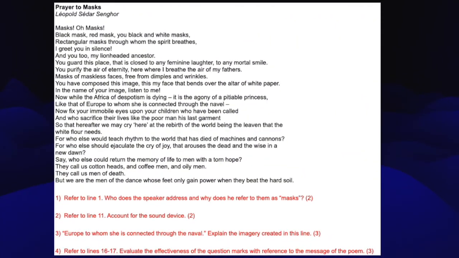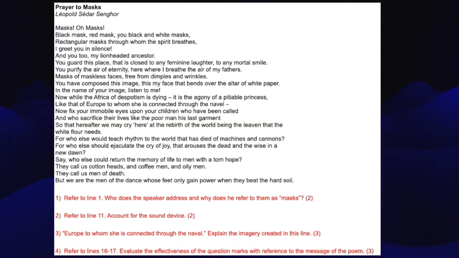So let's have a read of our questions. Number 1, refer to line 1. Who does the speaker address and why does he refer to them as masks? This is a 2-mark question, so we need to have 2 different points over here. So we first need to say who the speaker is addressing and then answer the question of why.